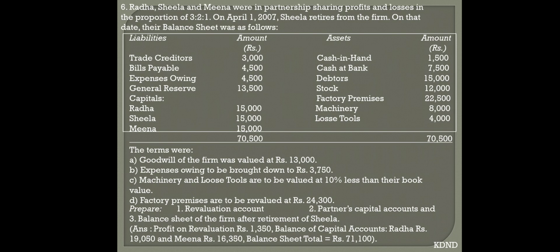Come to your balance sheet now, write down on the liability side, expenses owing, inner column 4500 less 750, outer column gives you 3750.